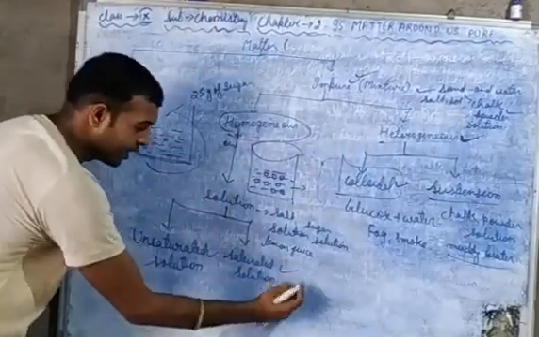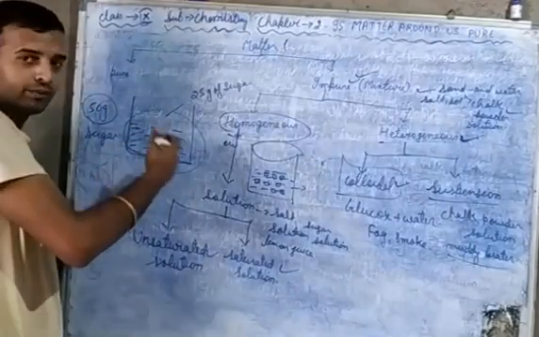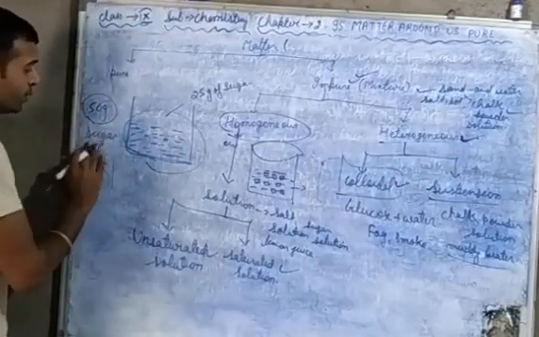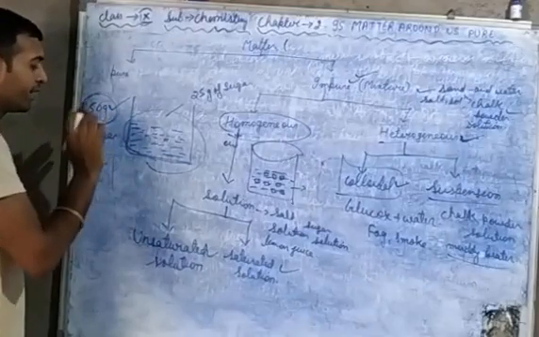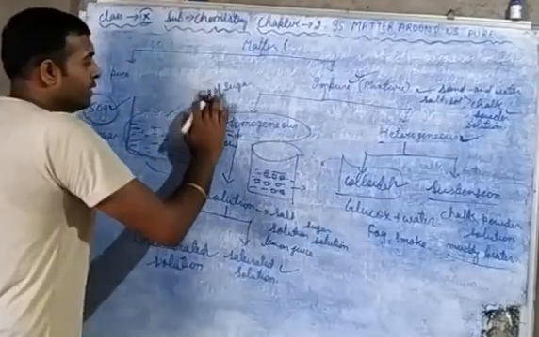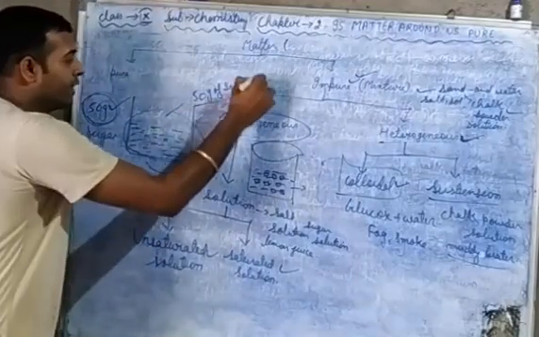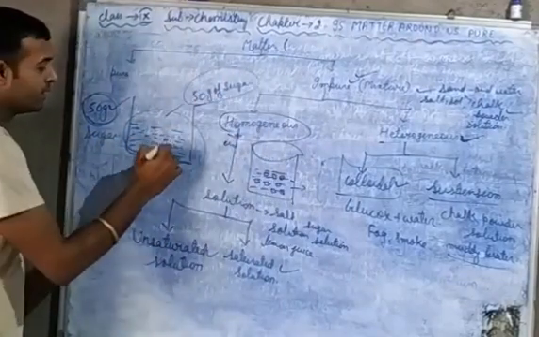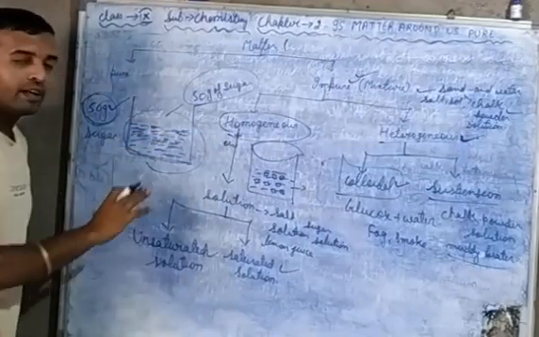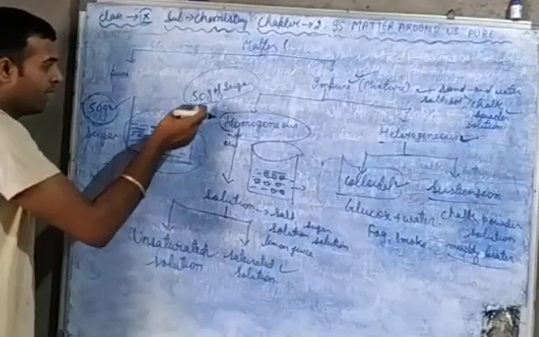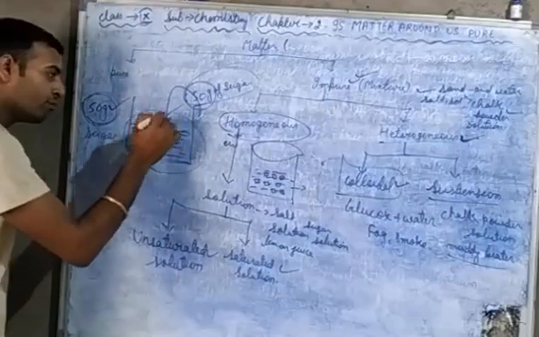But in case of saturated solution, with the help of this example, we will see. The capacity of this water is to dissolve 50 gram of sugar, and I dissolve how much sugar? 50 gram of sugar in this water. So its capacity is already filled up. Then after 50 gram can we dissolve more sugar?